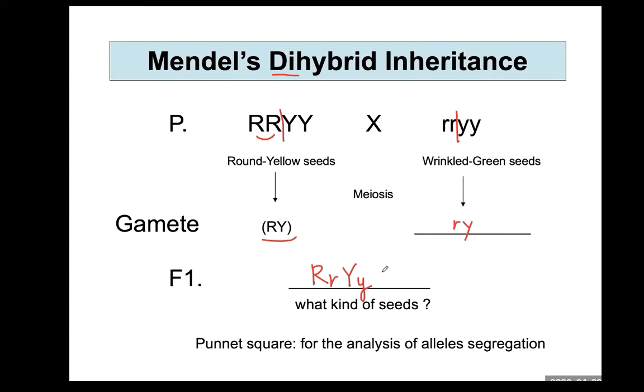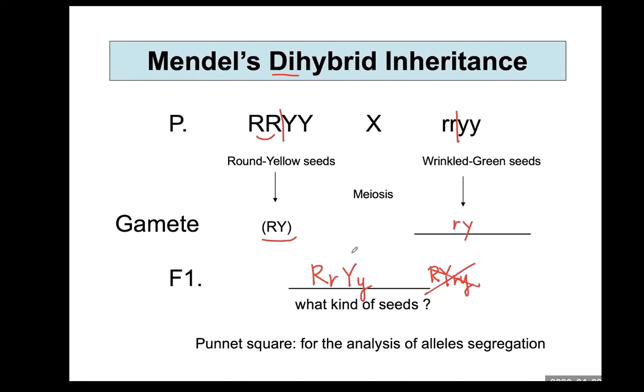It's a better idea to write down the same alphabet letters adjacent to each other. If you write down large R, large Y, small r, small y, it's not a good idea because we need to figure out gametes a little bit later for the F2 generation. So do not do it this way. You have to put the same letter side by side.